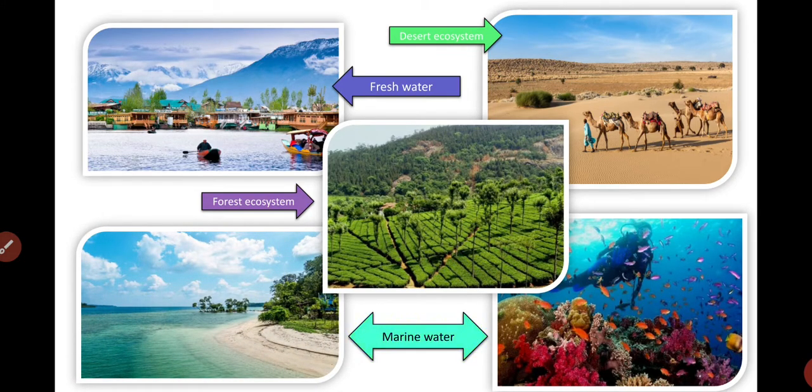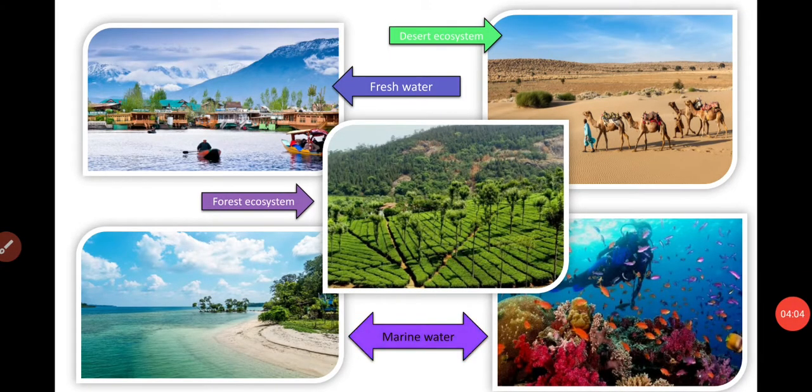These all are different regions, and we find different habitats in these regions. We find different animals in water, different animals in a desert region, and different animals in a forest. So these are the different areas, and these are the different ecosystems: desert ecosystem, freshwater ecosystem, forest ecosystem, marine water ecosystem. And all the ecosystems combined form what? Our environment, our surrounding.